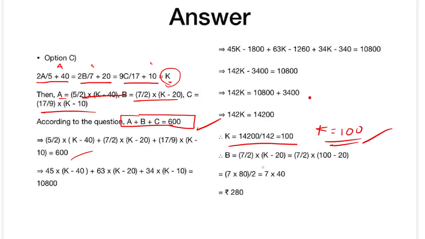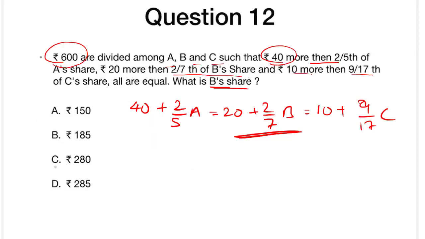Okay, after simplifying the K value, just put this K value in B. Put the K value and you'll get 7 by 2 into K, which is 100 minus 20, is 80. It will be 7 into 40, which is 280. So the option is C.